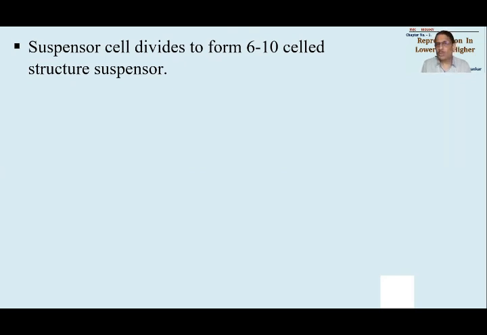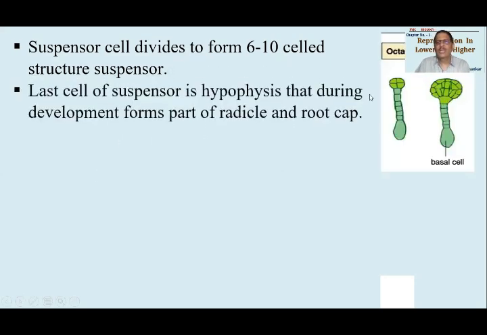Why suspensor? Because it is going to suspend the embryo close to the endosperm. You will see this in the next diagram, so we will be able to watch it. Now see here, this was a basal cell which has now converted into the host cell, and there was a suspensor cell. The suspensor cell divided so as to form this long chain-like structure.